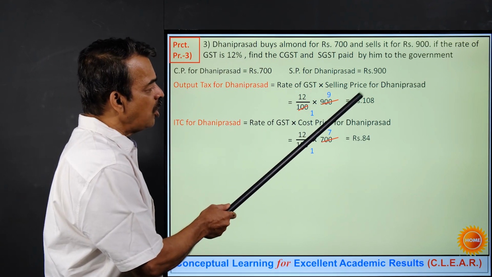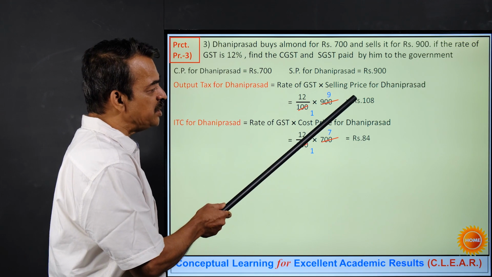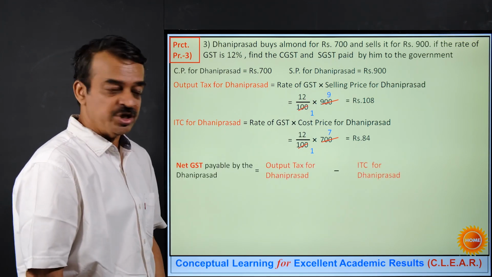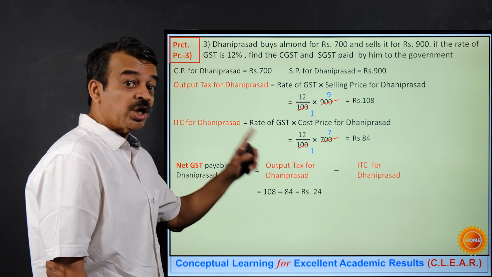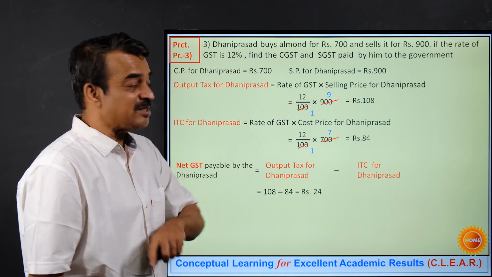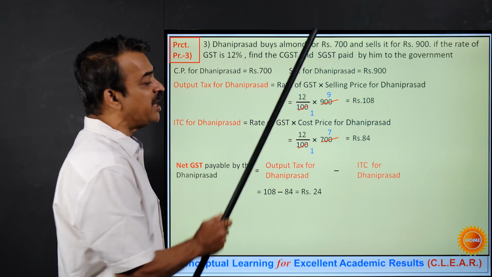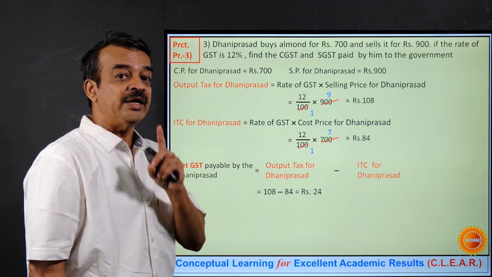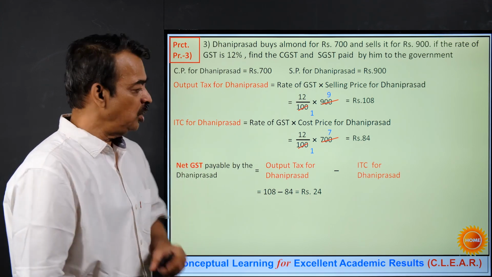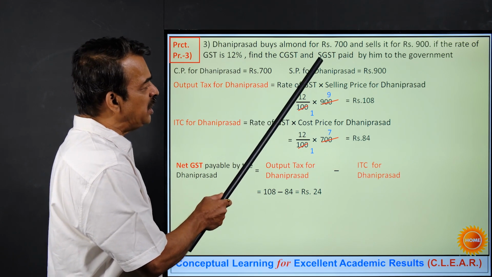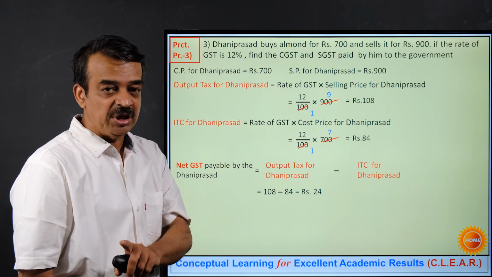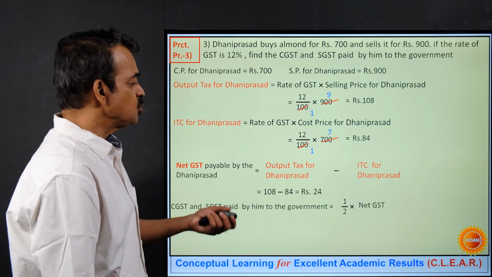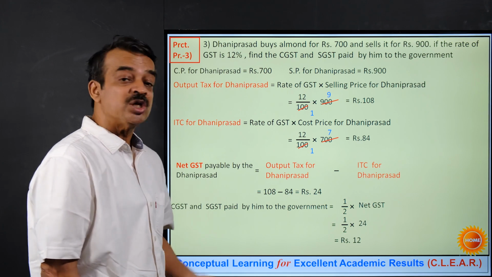The subtraction of this value, that is ITC, from this value, that is OT, output tax, gives me the net GST. And now the question is not just GST, it is about CGST and SGST. If you recollect the initial part, you realize that it is going to be half of this total. So CGST will be equal to SGST, which will be equal to half of the GST, that is half of 24. So that will be equal to rupees 12.